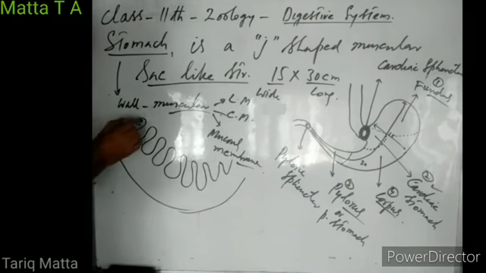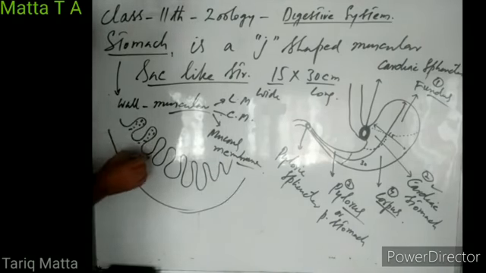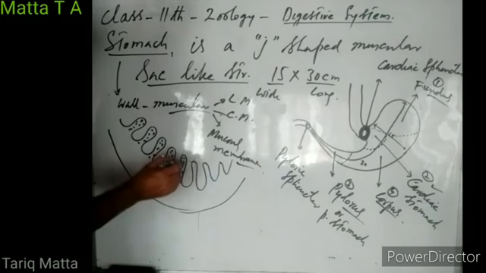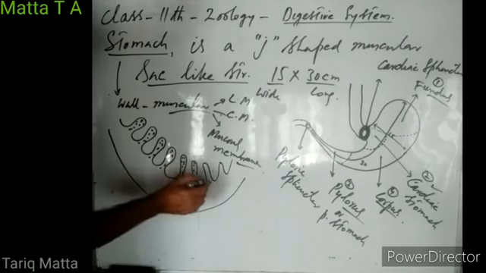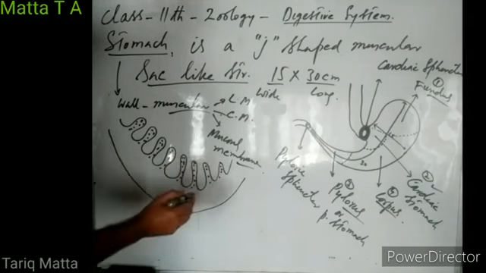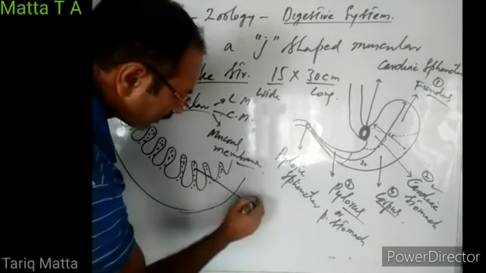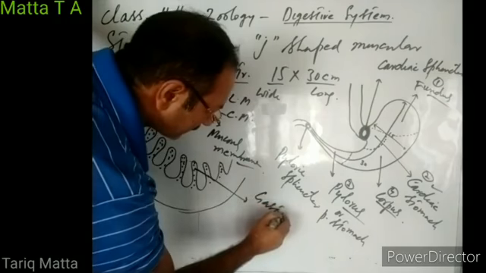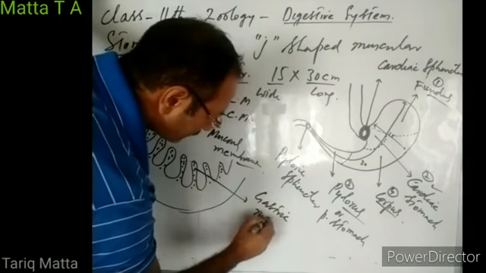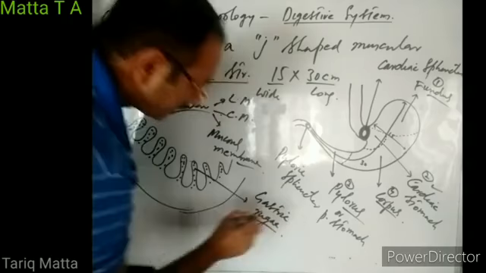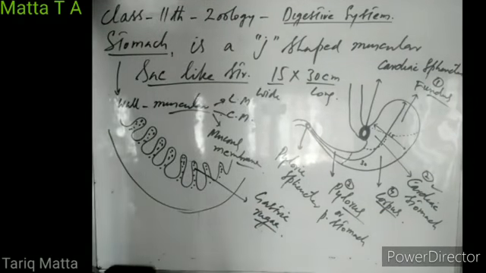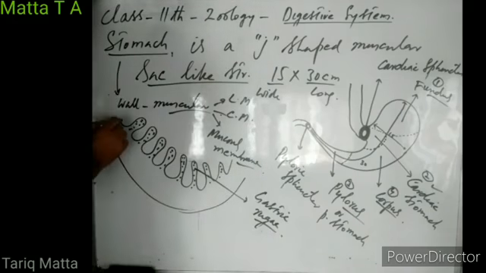This series of folds of mucous membrane, present in the lumen of the stomach, we call rugae, or gastric rugae. These rugae are lined by mucous membrane.